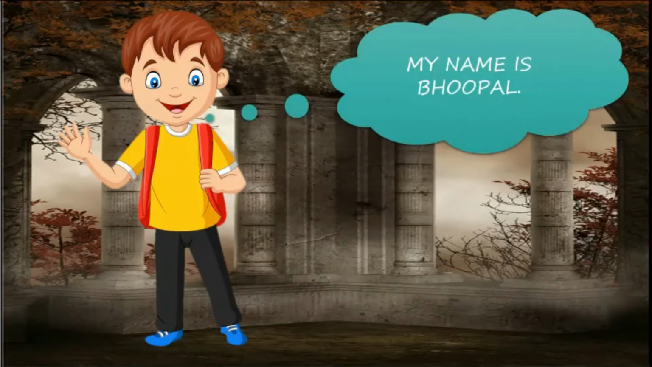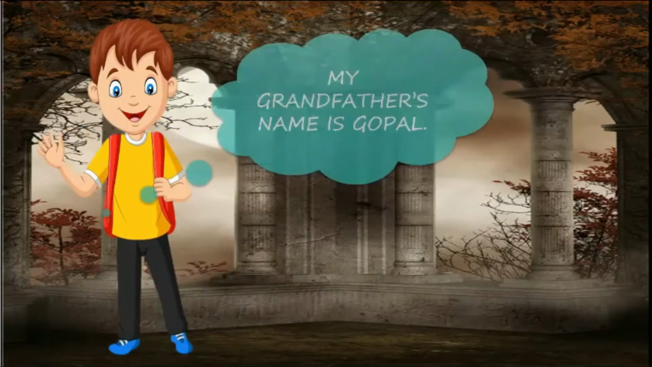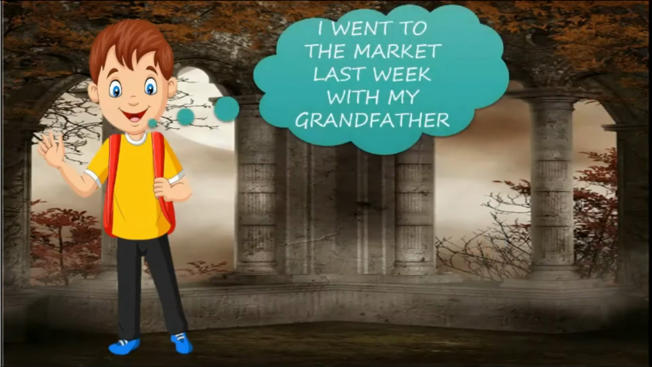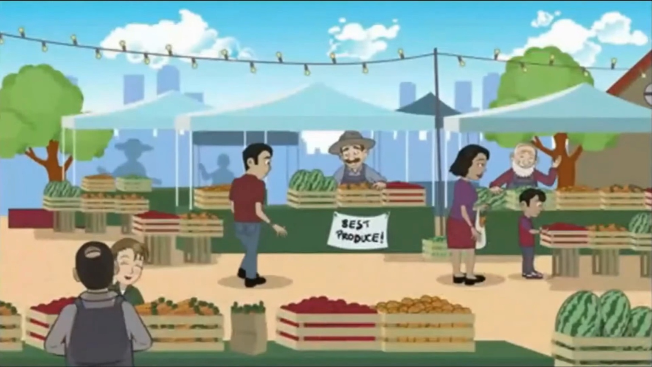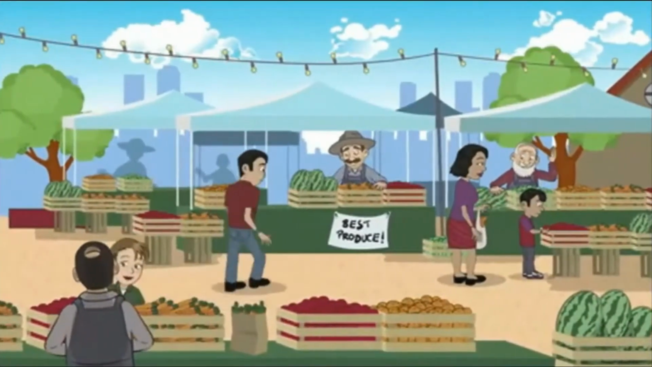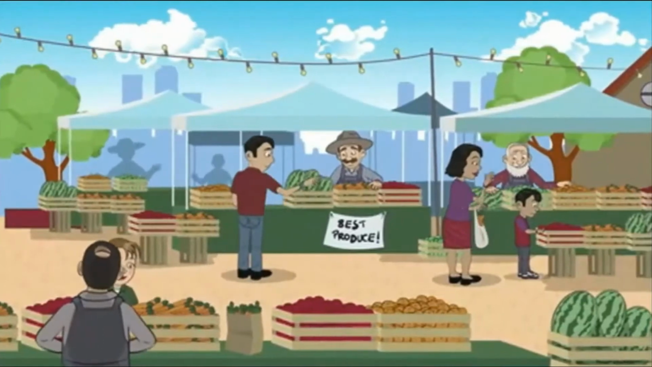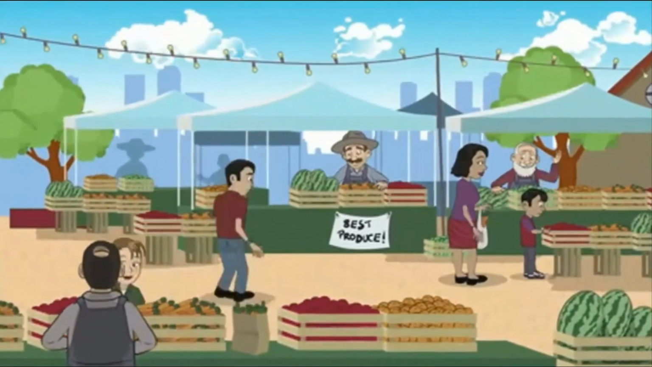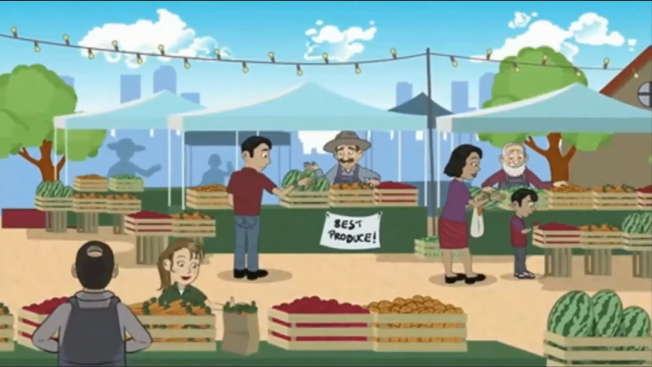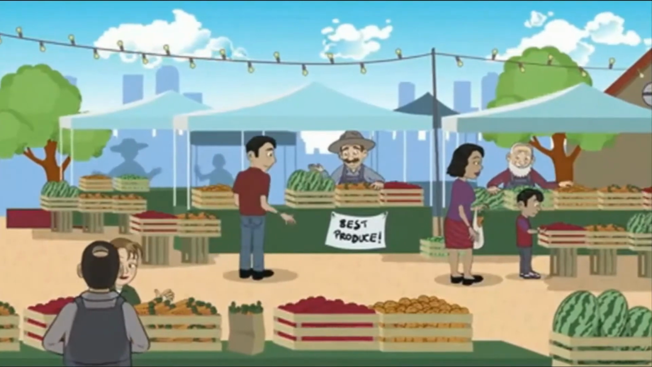My name is Gopal. My grandfather's name is Gopal. I went to the market last week with my grandfather. Can you see the picture here? So this is what a market looks like. Can you describe the market by seeing this picture? So what is a market in the first place?